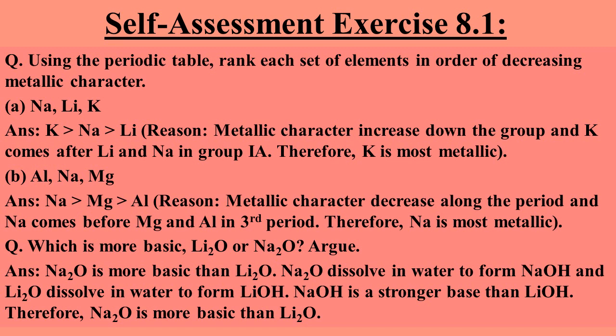Let's do some more questions from self-assessment exercise 8.1. In the first question, we have to rank each set of elements in order of decreasing metallic character. In part A, from sodium, lithium, and potassium, lithium is the least metallic, while potassium is the most metallic element. In part B, from aluminum, sodium, and magnesium, sodium is the most metallic and aluminum is the least metallic element, as you can see here.